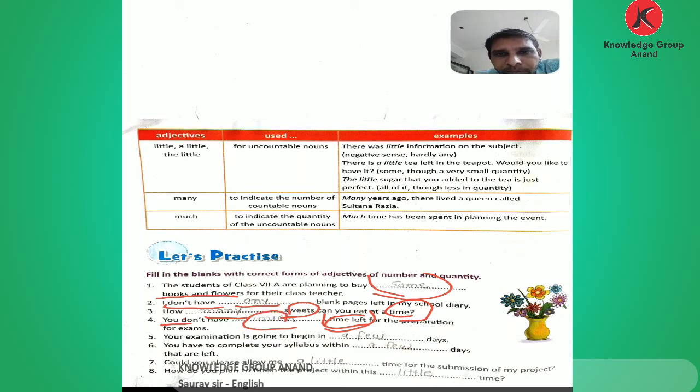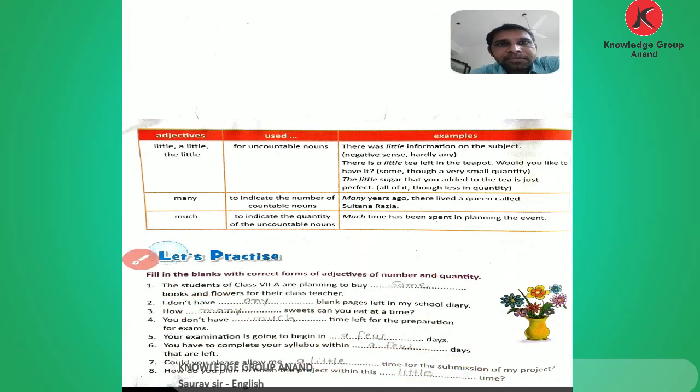In the 5th, examination will begin, so here use a few. Why? Because days are countable, that is why we use a few. In the 7th sentence, time is given but not more. Time is an uncountable noun, so we use a little. And in the last one, time is given. Time is uncountable, so use little, which means less time.